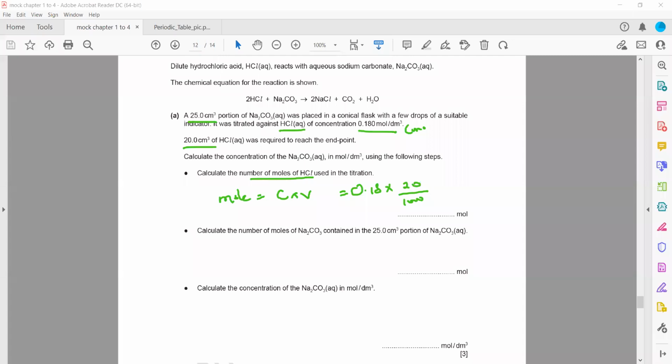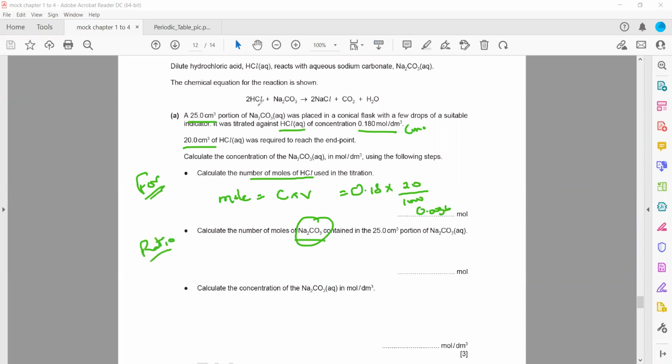So 0.20 divided by 1000 into 0.18 will give us the moles of HCl, which is 0.0036. So 0.0036 moles of HCl. Then we have to calculate the number of moles of sodium carbonate. So first we solve by formula. The second part we will solve by ratio.